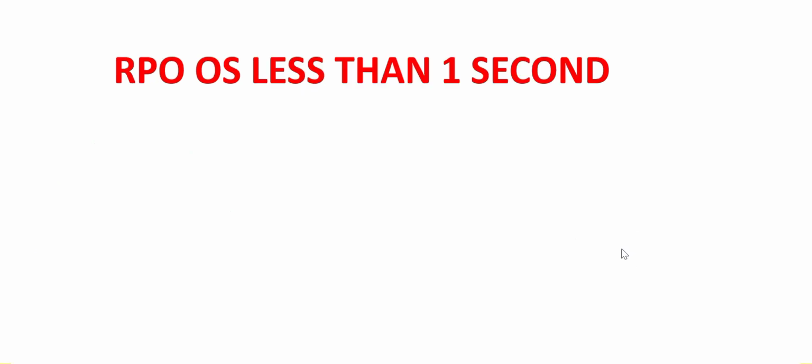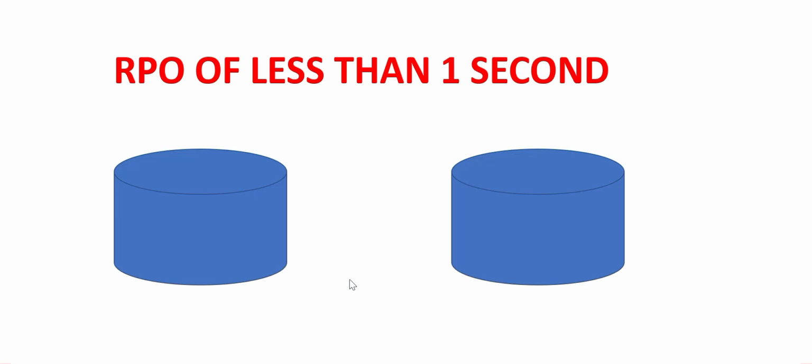So what does an RPO of less than 1 second mean? If data comes into this database, within 1 second the data should also come into this other database, whether it may be a replica or whatever. So that if this database goes down, just like A goes down, then B will be up and it will be only behind by 1 second. That is RPO, recovery point objective.